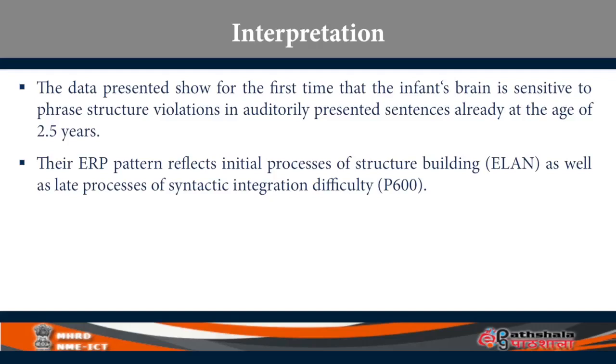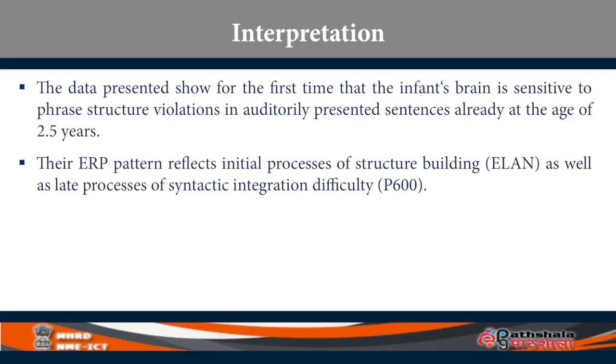So, if you are able to record ELAN as well as P600 in small children, you know that at a very early age they are able to distinguish phrase structure violation, which is an early process, from syntactic integration, which is a late process. All right.